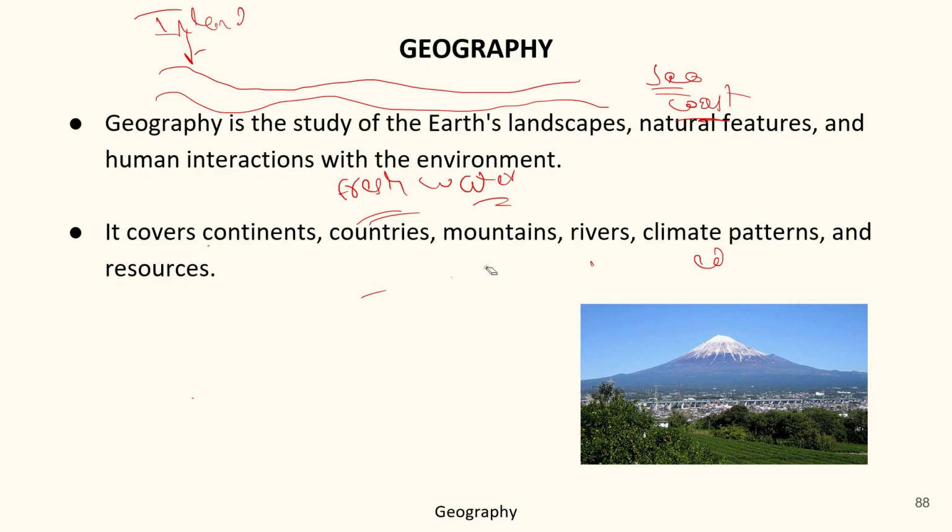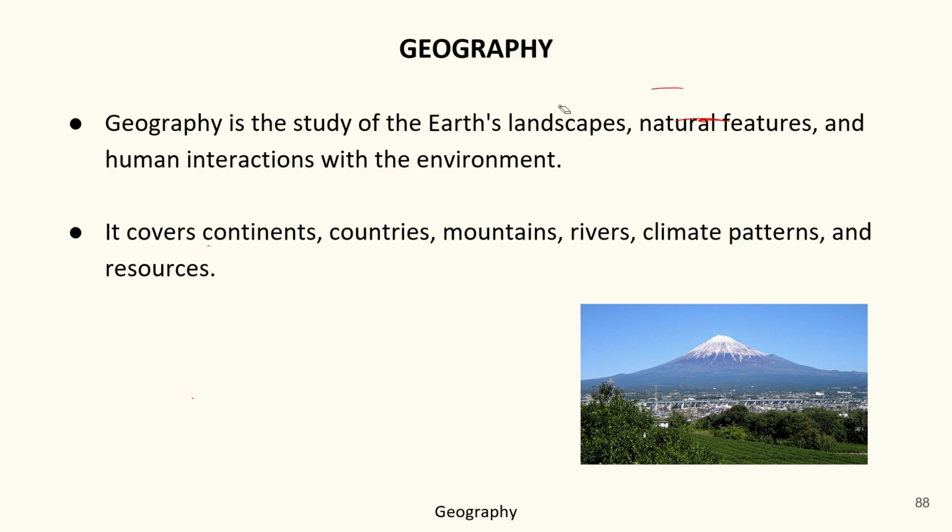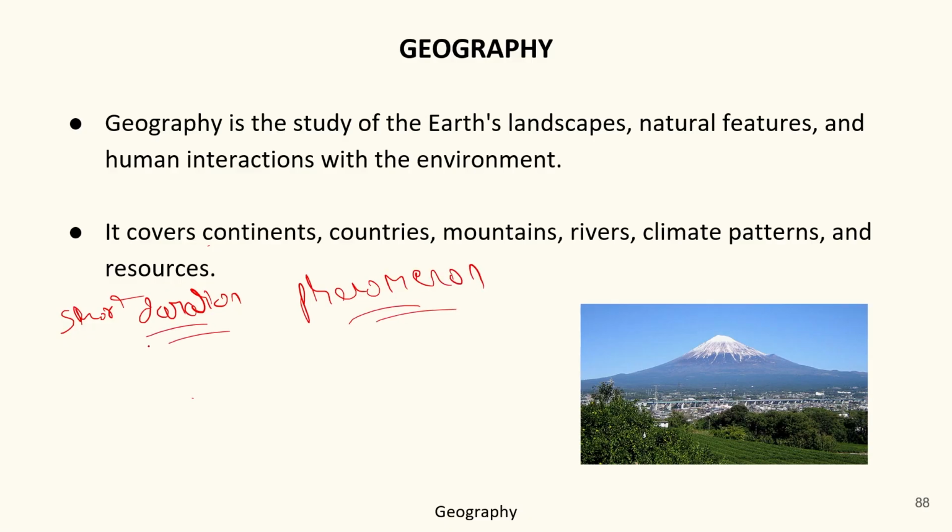Second one was the climatic conditions. Basically, to understand the climatic conditions, we should start with the weather. What do you mean by weather? Weather is basically a short duration phenomenon on a large air mass.